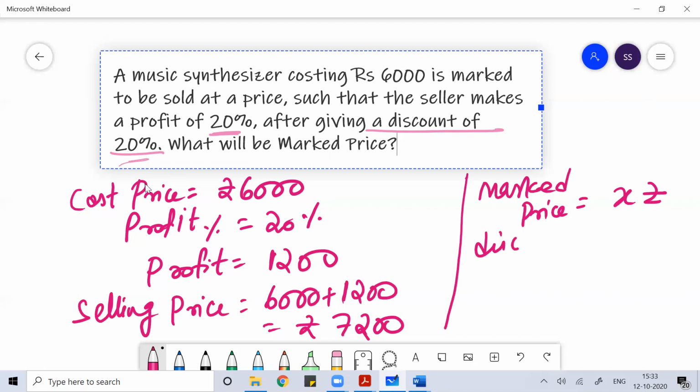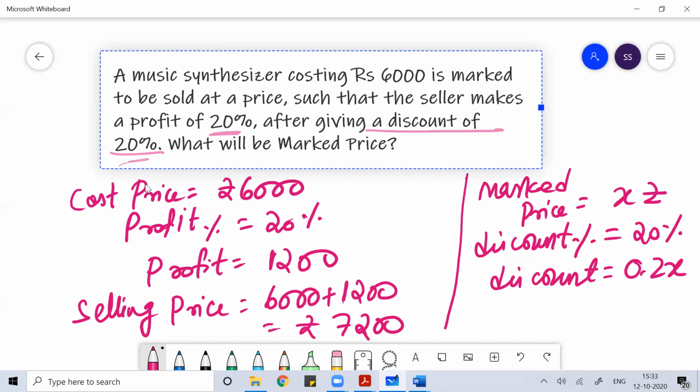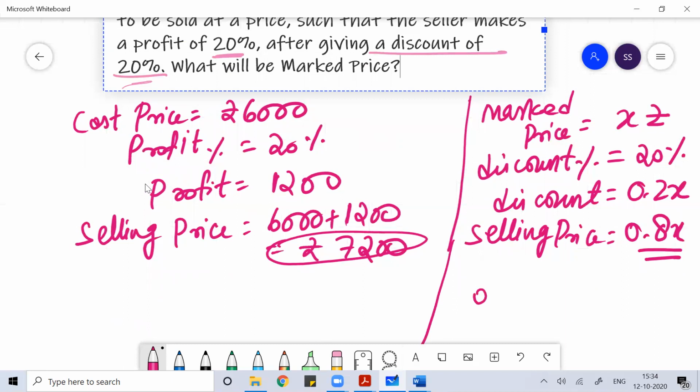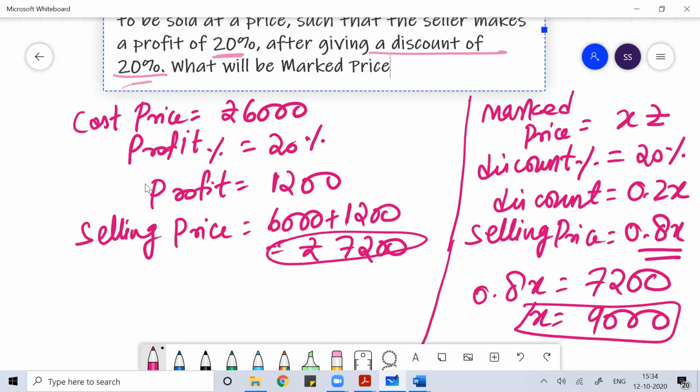Your discount is 0.2x, so your selling price is 0.8x. That 0.8x is equal to 7200. So the value of X, if you solve, is 9,000. The marked price is 9,000 because I assumed the marked price as X.